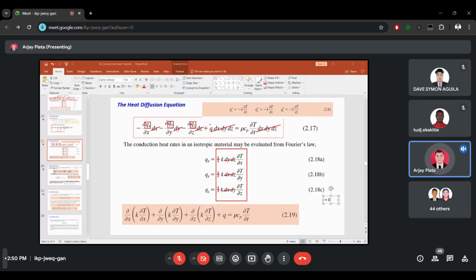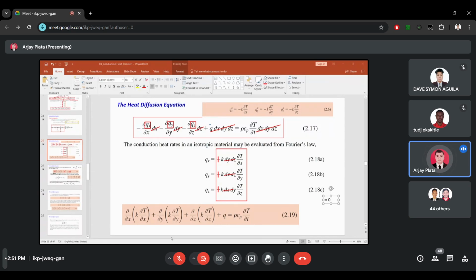Okay, I have a question for you. By the way, this equation is for three-dimensional heat transfer, but currently we are focusing only on one-dimensional heat transfer. So what will happen to the equation if we deal with one-dimensional?